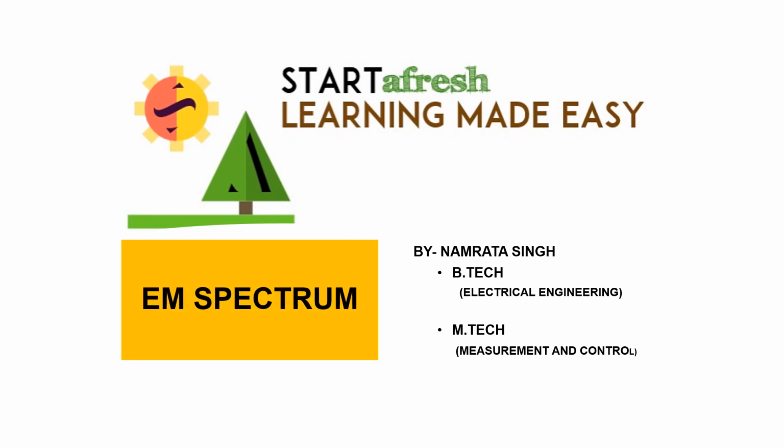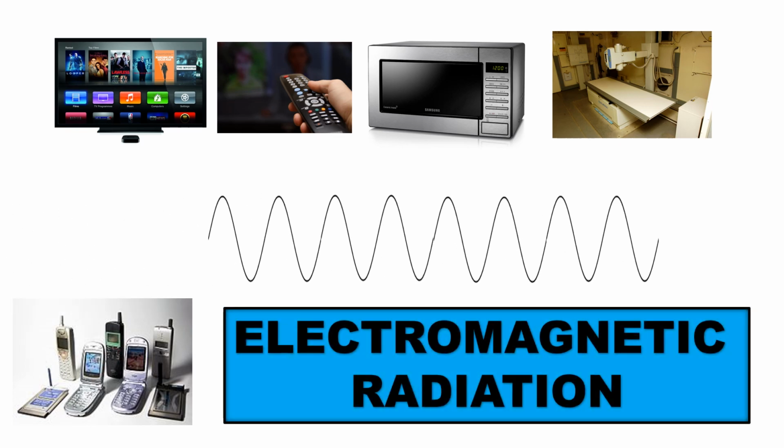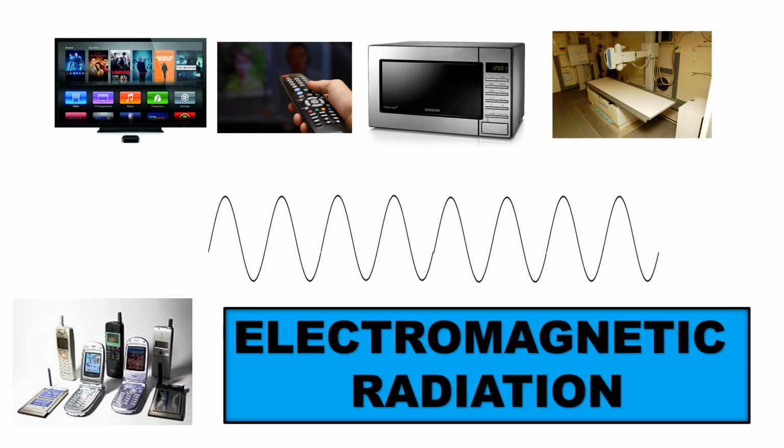There are things which surround us, but we cannot touch or feel them, yet we are highly dependent on them. Without these, life would be very difficult and different. What is it? These are electromagnetic radiations.